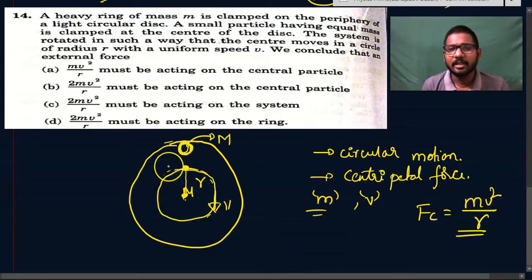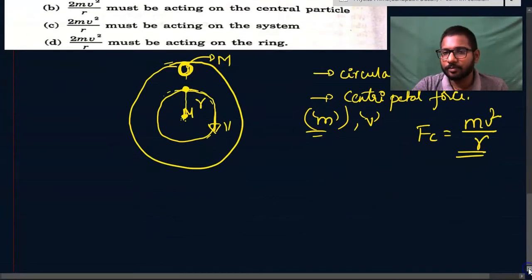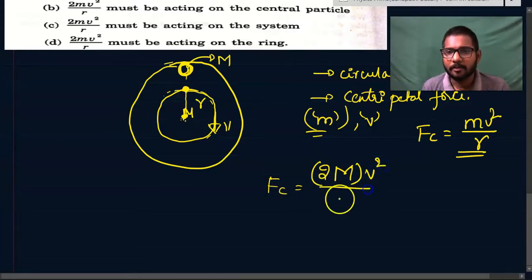Now here, what is the mass? The center of mass is actually the mass of these two bodies. Two bodies are said to be concentrated at this point. What is the mass of these two bodies? That is 2m. So what is the centripetal force? That is 2m into v square by r.